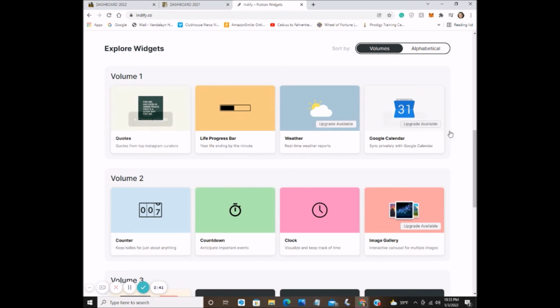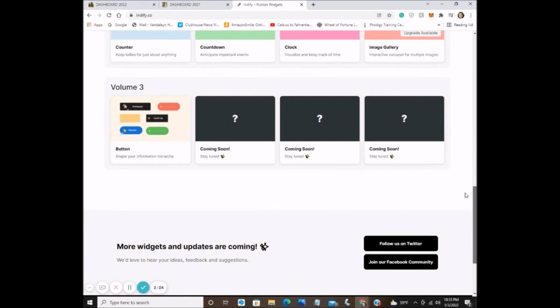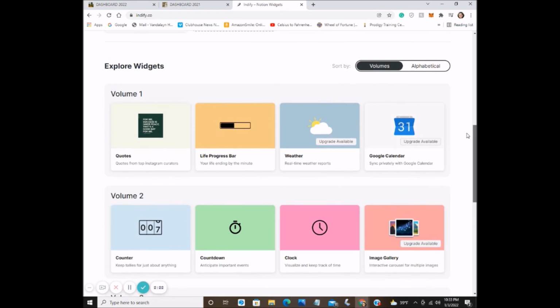So these are kind of all of the graphics that they offer. I am currently using the weather one and the clock one. And as you can see, they have a Google Calendar one that syncs up with your Google Calendar, that I used in my daily updates page. So there's a lot of different options that you can use for these, and they're constantly being updated. So make sure that you're checking this often.